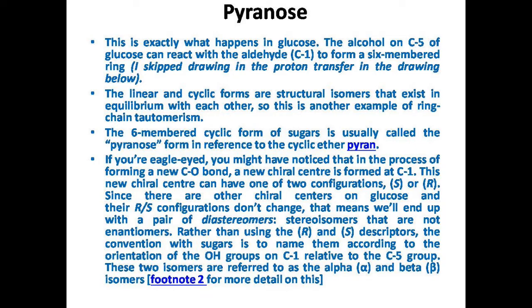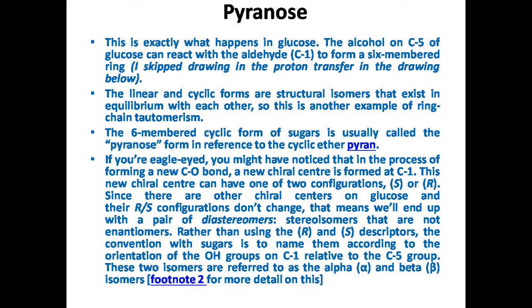Rather than using the R and S descriptors, the convention with sugars is to name them according to the orientation of the OH group on the C1 carbon in a glucose molecule relative to the C5 group. These two isomers are referred to as the alpha and beta isomers.